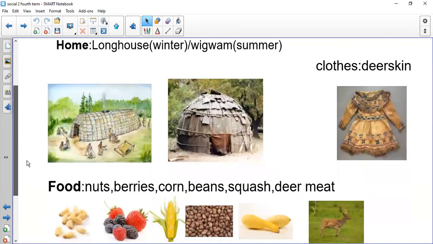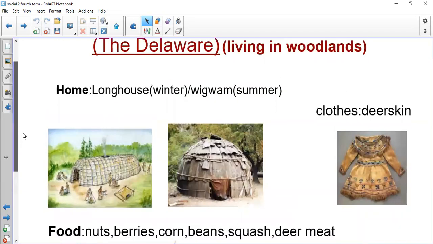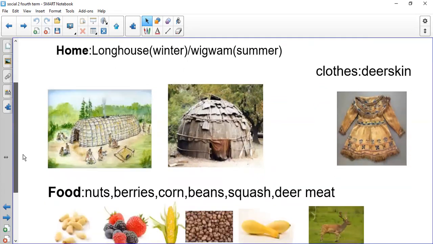What about their food? You are not required to study all the kinds of food that they ate in the four groups, but you can get two or three kinds of food as you want. They ate nuts, berries, corn, beans, squash, and deer meat. So, the Delaware lived in woodlands, long house in winter, wigwam in summer. They made their clothes from deer skin. What did they eat? They ate nuts, berries, corn, etc.